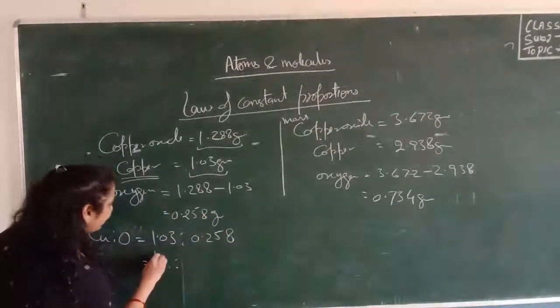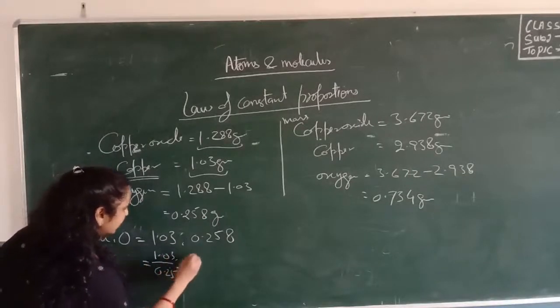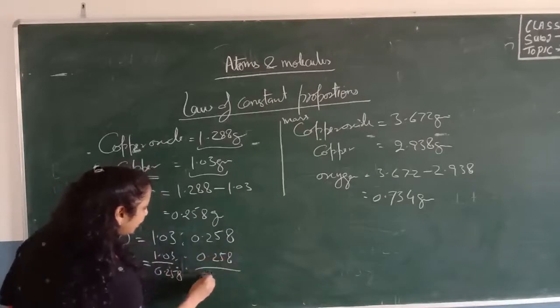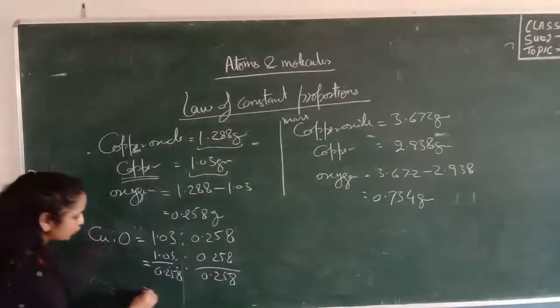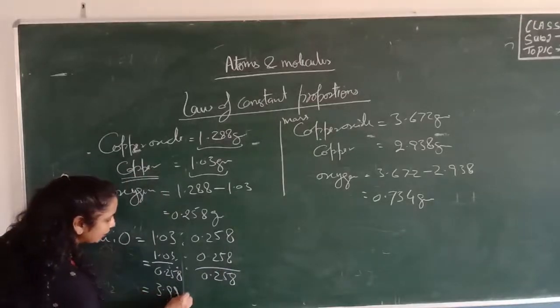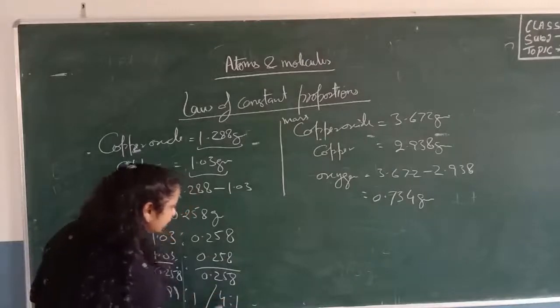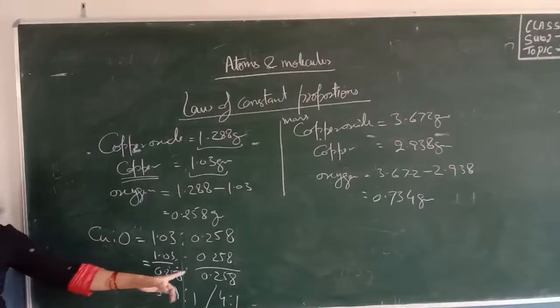So we divide both the terms by the single smaller term, that is 0.258. Whichever number was smaller, we divided both by it. So we get 3.99 ratio 1, or we can say approximately 4 ratio 1. So in this experiment we found that the copper and oxygen combined in the ratio 4 ratio 1.